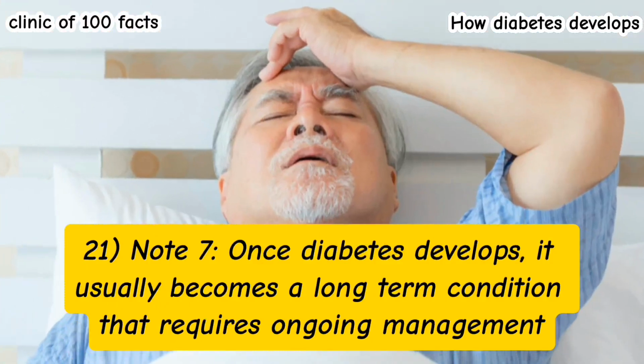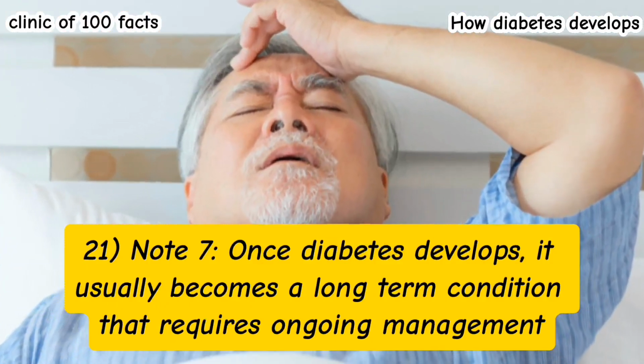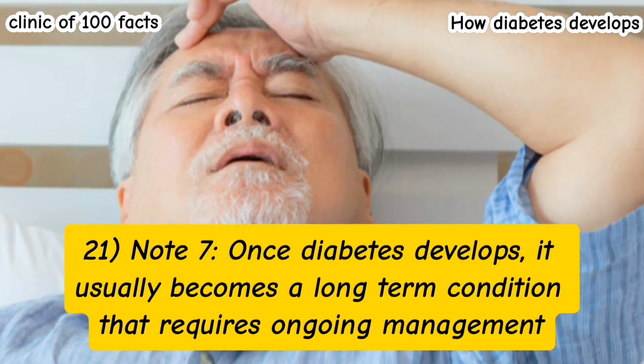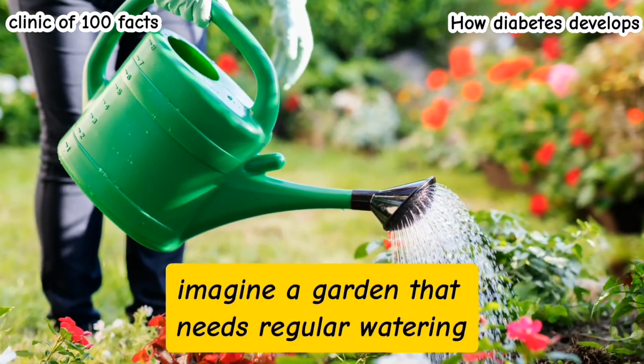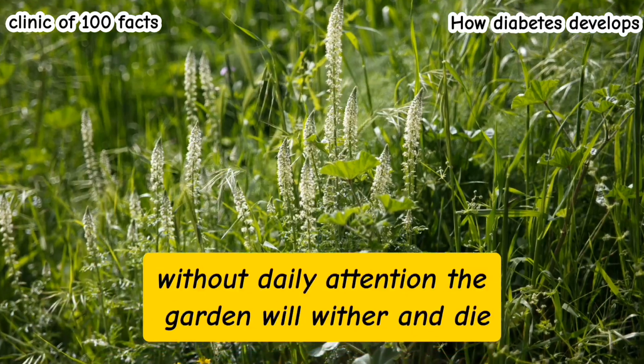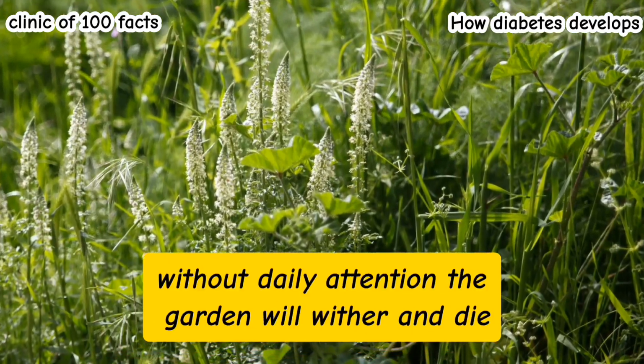Note 7. Once diabetes develops, it usually becomes a long-term condition that requires ongoing management. Imagine a garden that needs regular watering, weeding, and care to stay healthy. Without daily attention, the garden will wither and die.